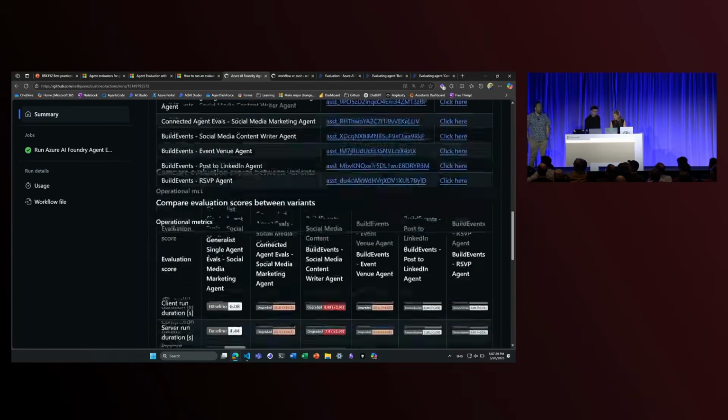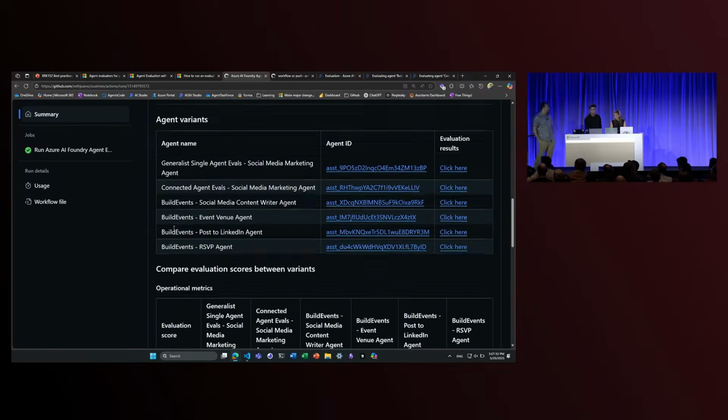For specific context here, the data we originally ran was related to all the different tasks. So there I had a couple questions about social media, about content writing, a couple questions about event venues, a couple questions about, hey, will you post this to LinkedIn, all in one data set. How did you generate that data set? I generated it using Azure OpenAI GPT-4o. We passed in the system prompt as well to actually generate it.